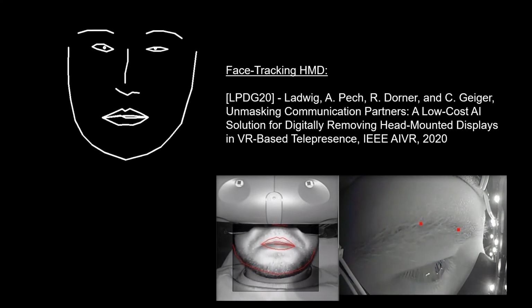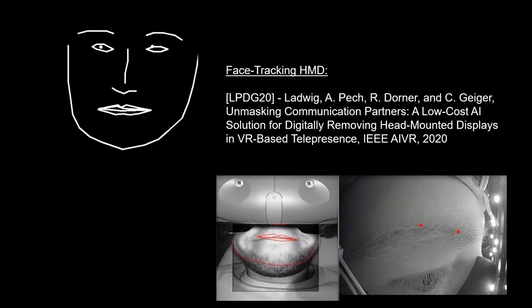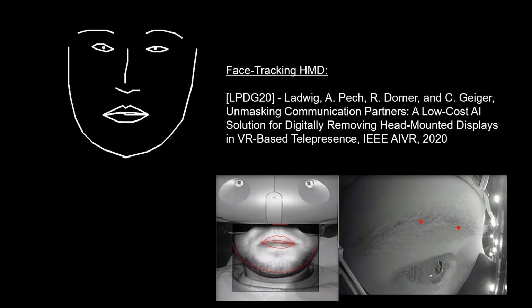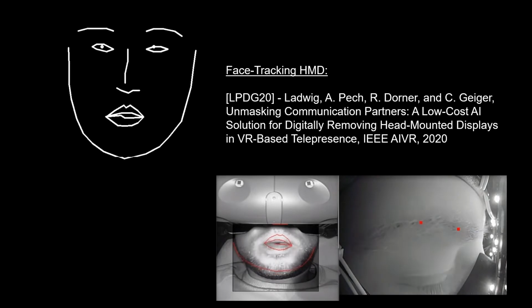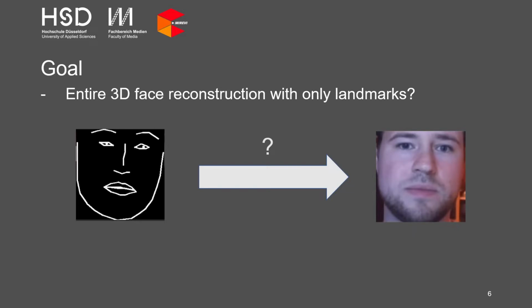Our goal in the presented work is to reconstruct photorealistic faces in real time from a specific person. We call these black and white images in the top left corner facial landmark maps, and the following abbreviated with FLM. The main question is how can we reconstruct and control a face in a certain facial expression from these FLMs? Especially for virtual environments, we would like to show not only the 2D image to other participants of a virtual meeting or viewers in a broadcasting scenario, but also the entire face in 3D. How can we achieve this?